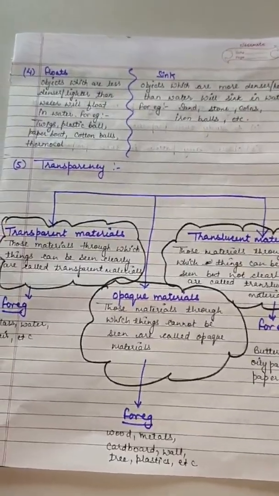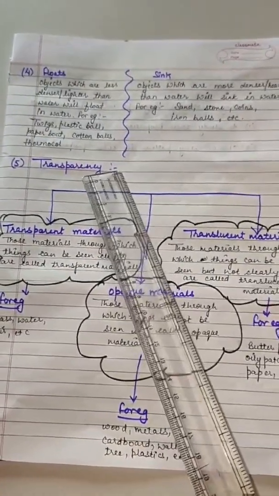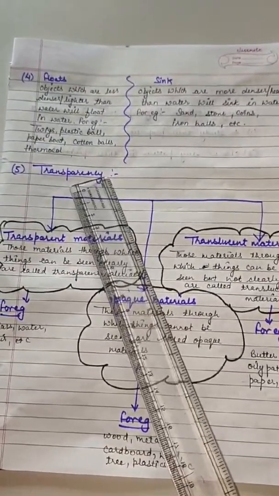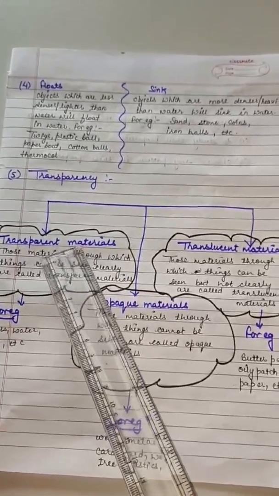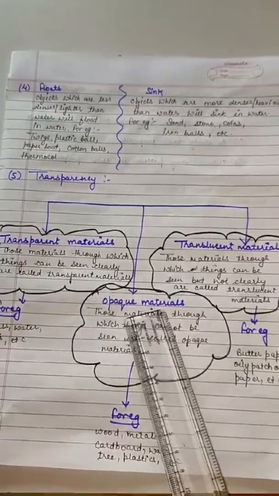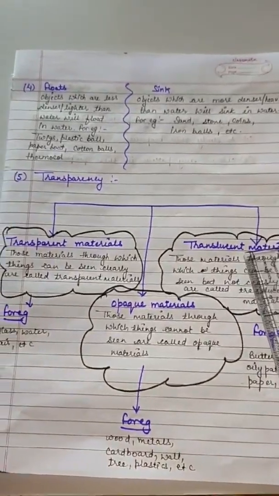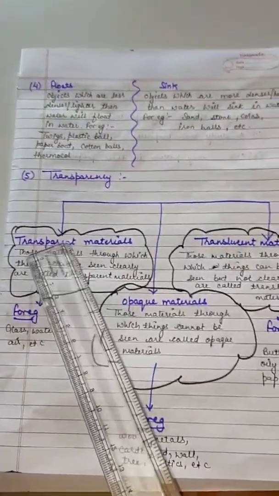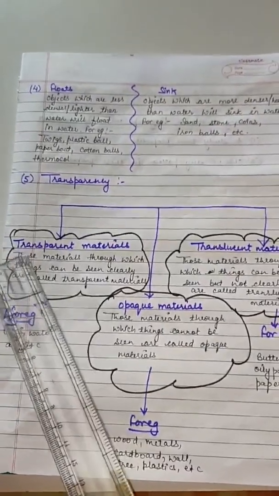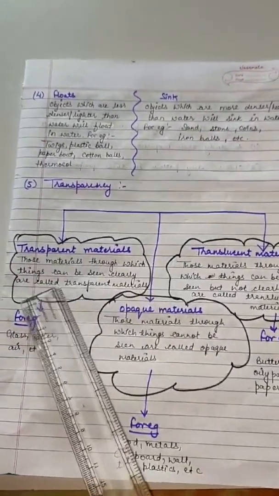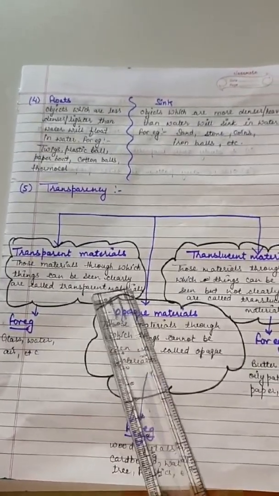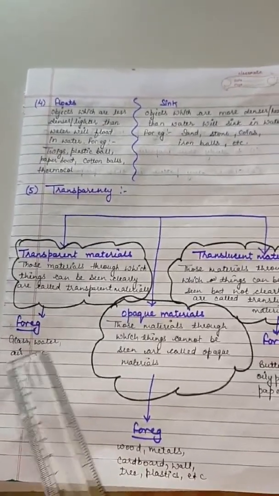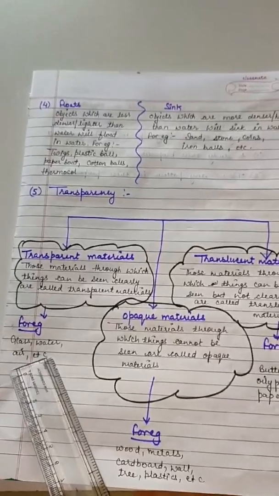Now the next property is transparency. On the basis of this property, materials are classified as transparent materials, opaque materials and translucent materials. So let's start with transparent materials. Those materials through which things can be seen clearly are called transparent materials. For example, glass, water, air, etc.